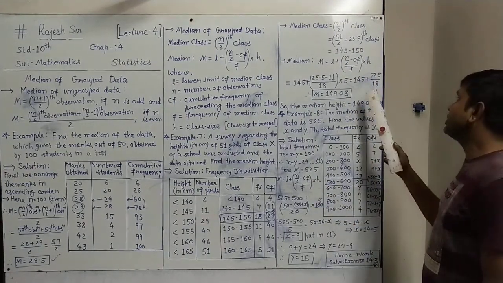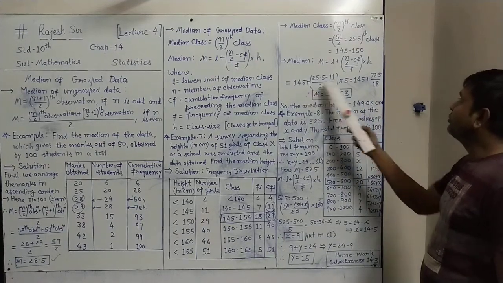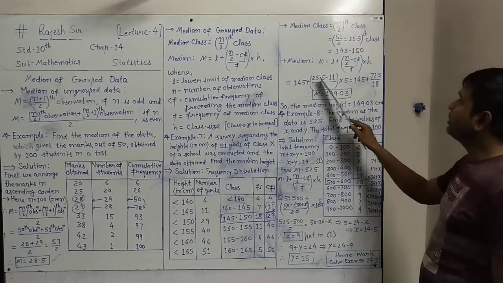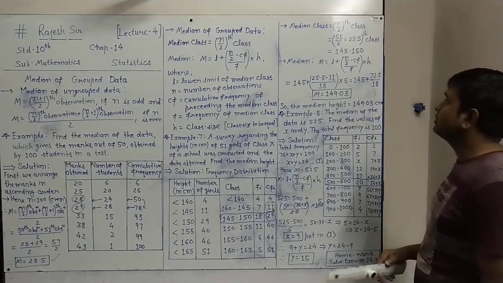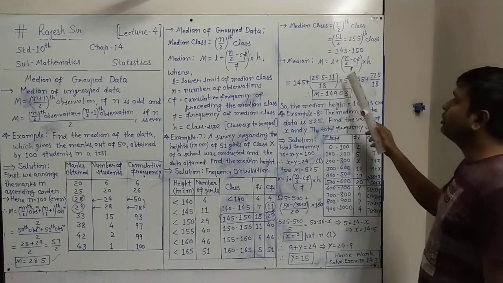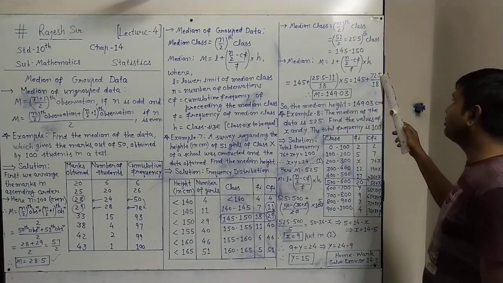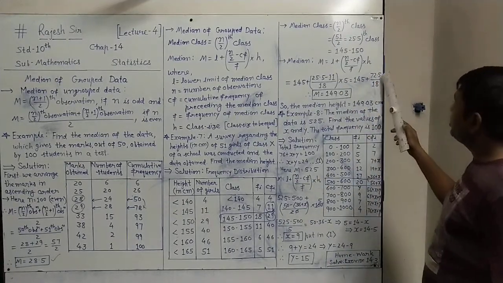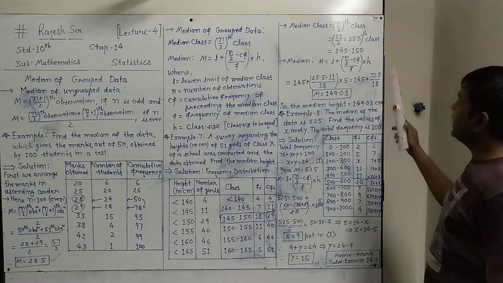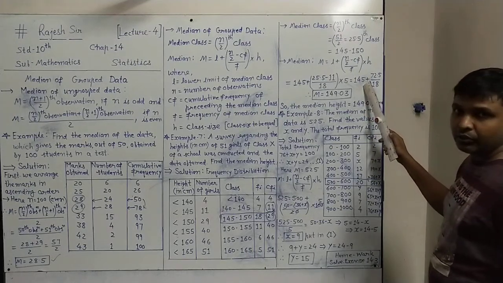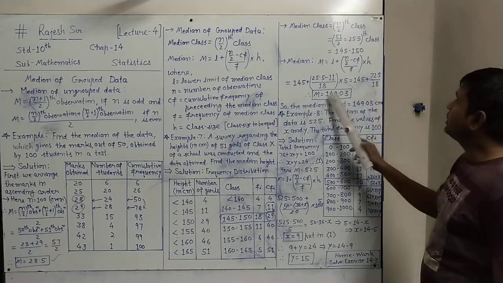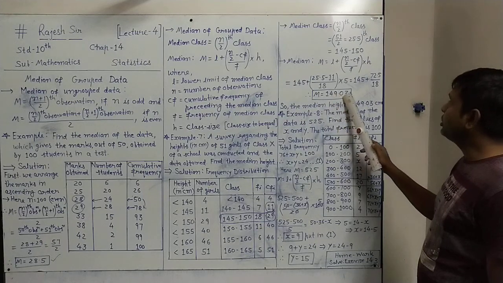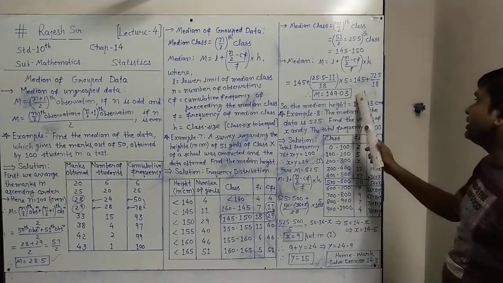Now just the simplification. 145 as it is, 25.5 minus 11 will give you 14.5. 14.5 into 5 will give 72.5 upon 18 as it is. Now 72.5 divided by 18 and added to 145, it will give M equals 149.03. This is the median we have.